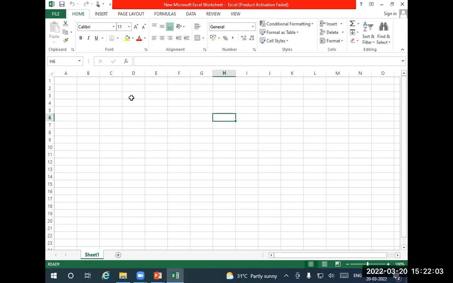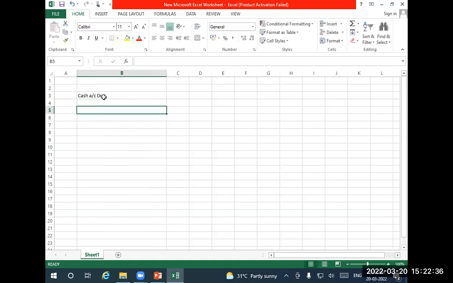For that, we need to have some journal entries. First we will have some transactions, or we can take them from the previous one: starting business, opening a bank account, purchasing for cash. These three we can take. Suppose starting a business, what is the entry? Cash account debit to capital account, right?